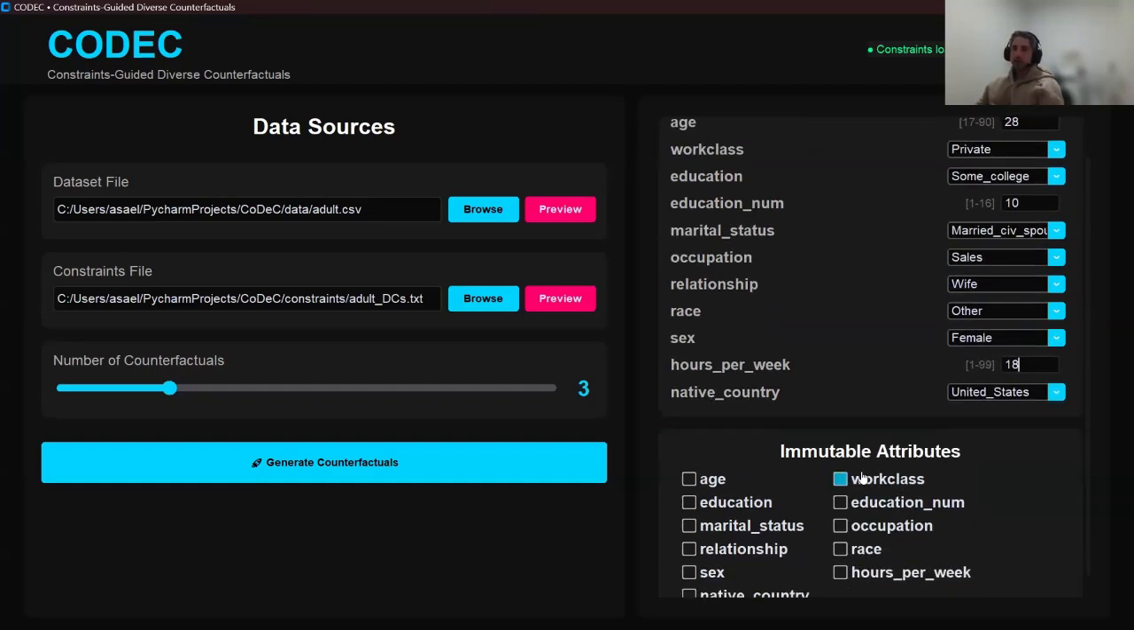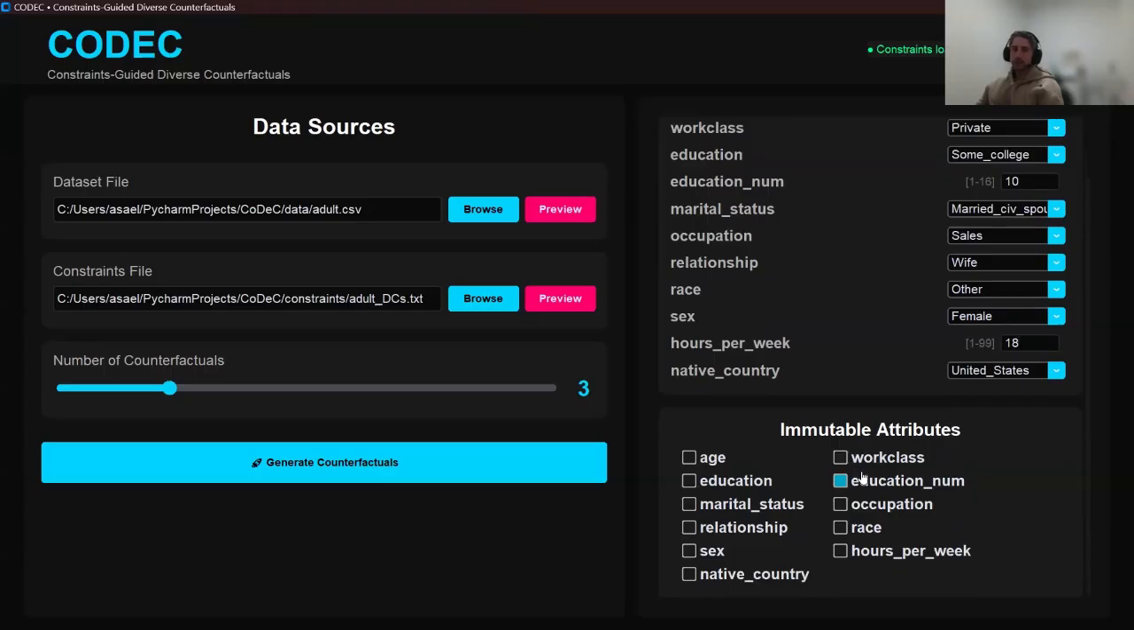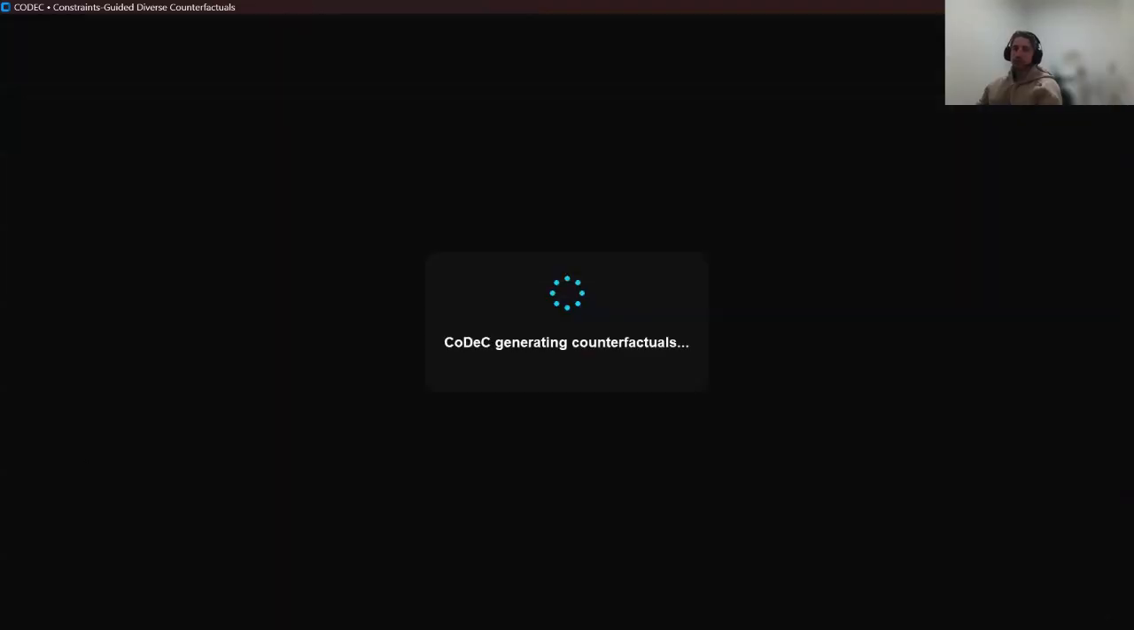We'll allow education and work-related attributes to vary. These represent actionable changes someone could realistically make. However, we'll lock demographic attributes like age, race, sex, marital status, and native country, since they shouldn't factor into career recommendations. Now let's generate three counterfactuals.